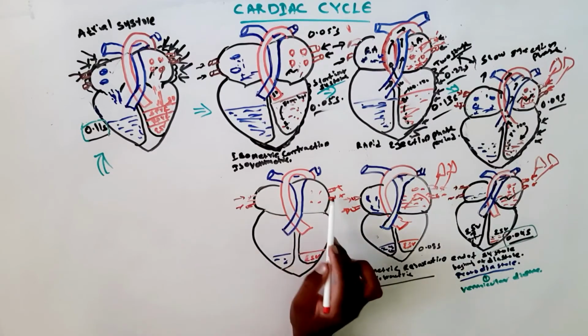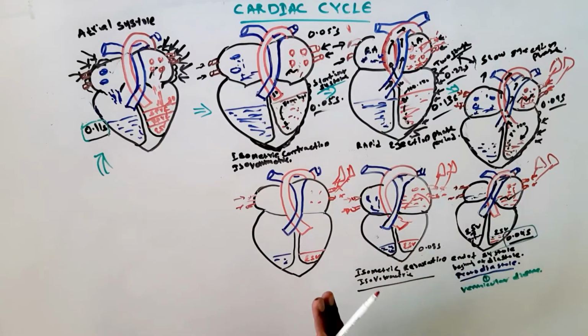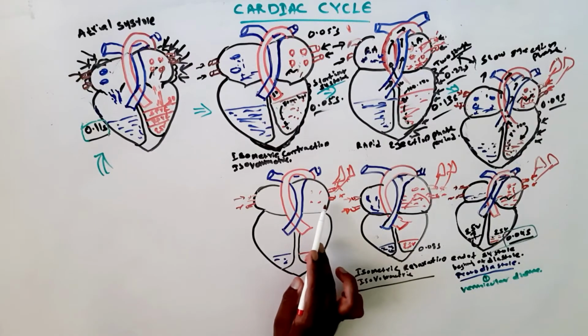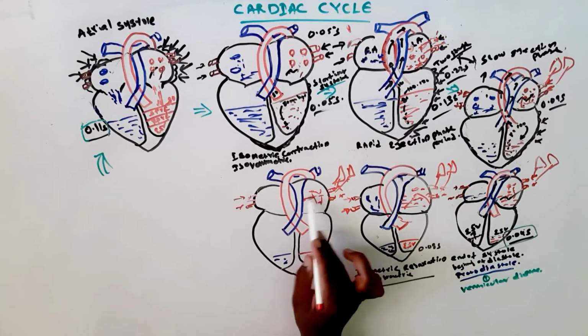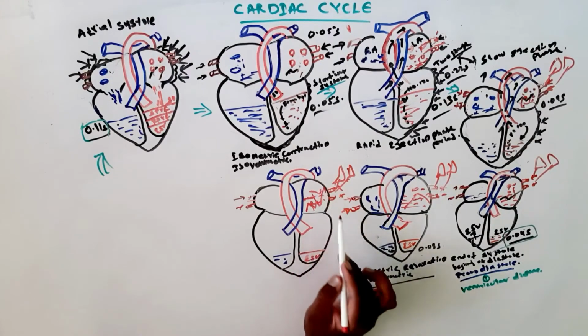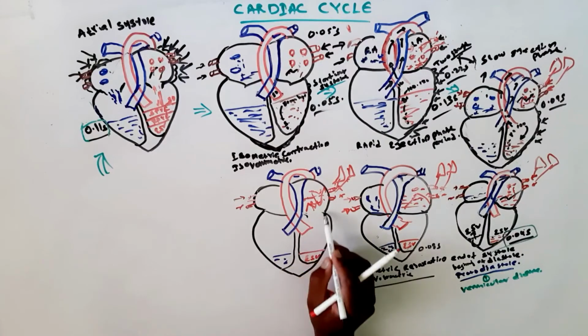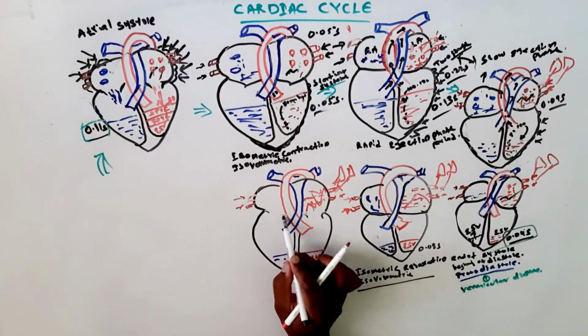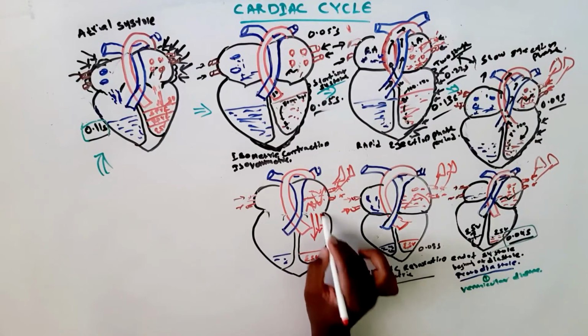The pressure in the atrium is higher than in the ventricles because the atrium is getting blood from the sources, so it is creating a pressure. When the pressure in the atrium is higher than in the ventricles, then the atrioventricular valve opens.